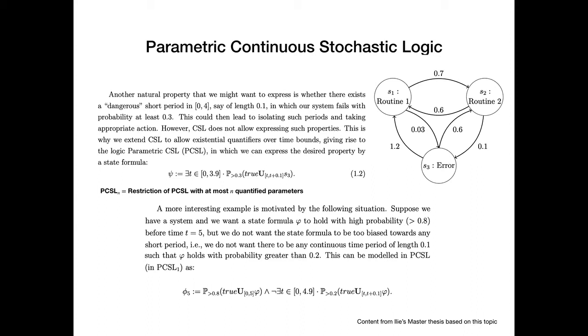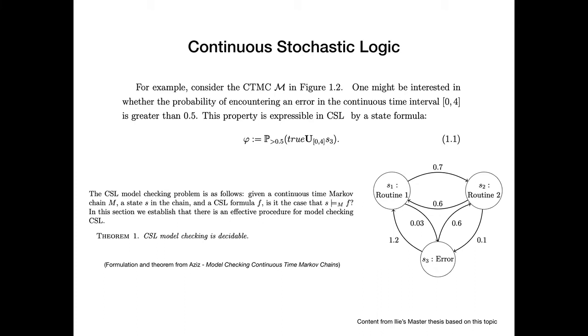Still one of the first great results, I think, regarding model checking decidability in the field of formal logics for continuous time Markov chains. As you have seen in the previous slide, what this formula actually asks for is whether there is a probability for us to end in S3, which is the error state. So if this models a very simple system, we might be interested if there are high chances for us to get an error in the first 4 units of time of execution of this certain routine.